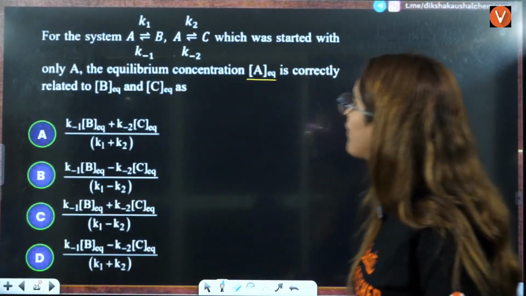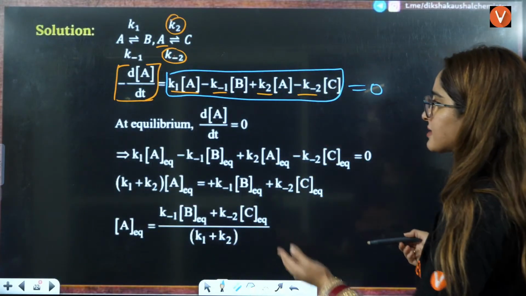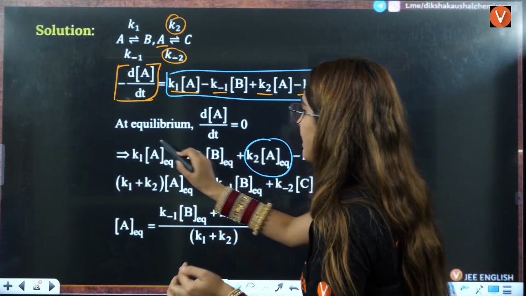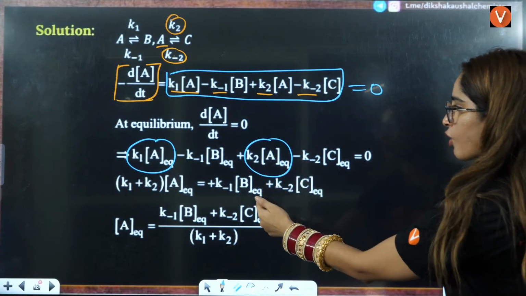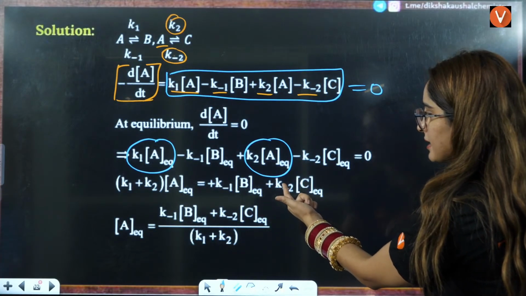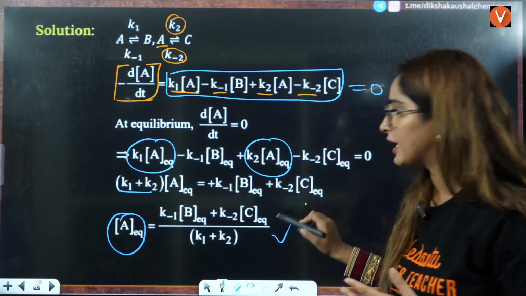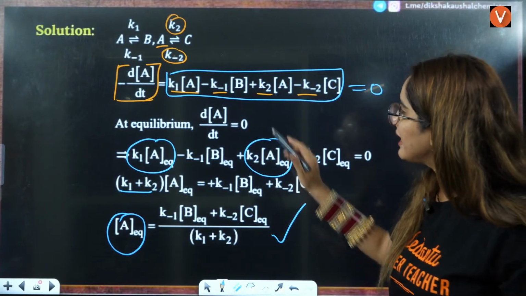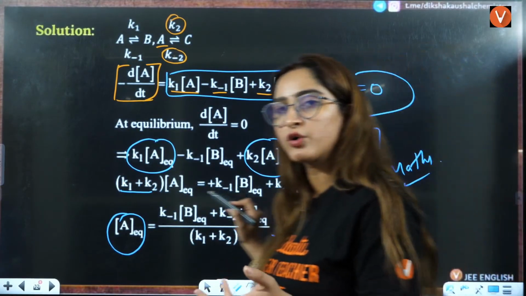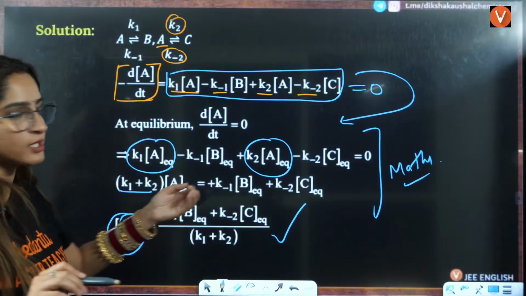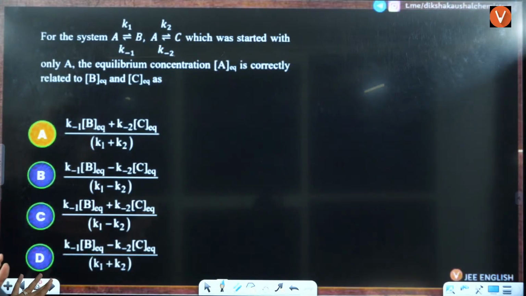Now they are asking you the value of A equilibrium in terms of B and C. So do the mathematics, take A equilibrium common from this and this here. You will take it to this side, that is, plus K minus 1 B equilibrium, plus K minus 2 C equilibrium. Then take common K1, K2, and you will solve the value of A equilibrium here, right? So basically, this is chemistry. After this, you have mathematics. What you have to do is just solve the value of A equilibrium in terms of B and C by taking common, and that's it, right?